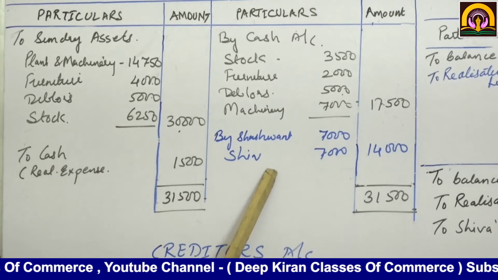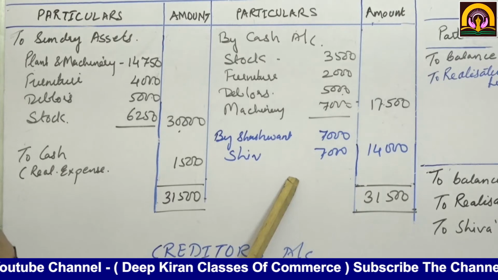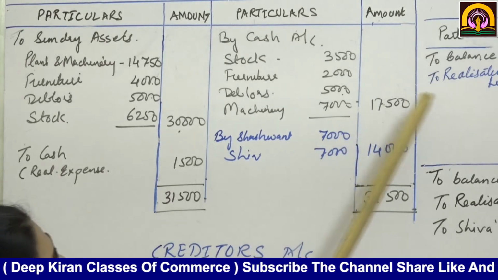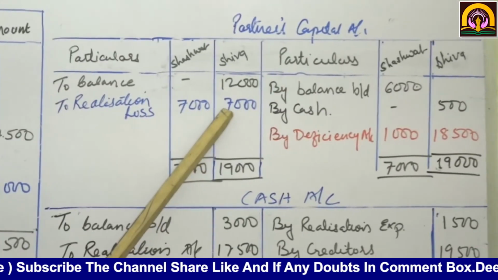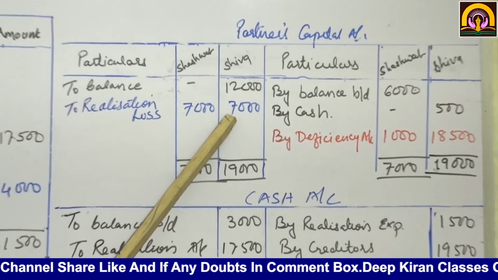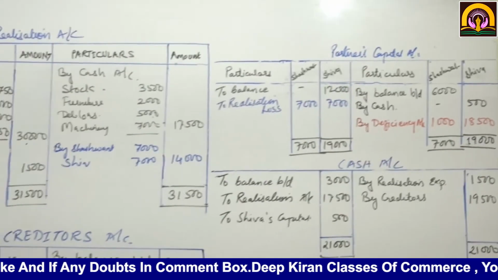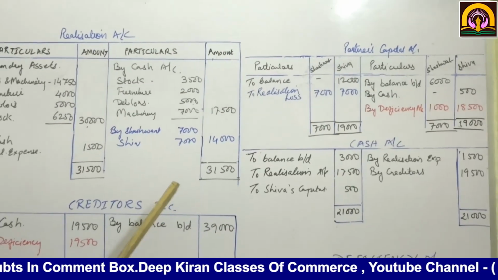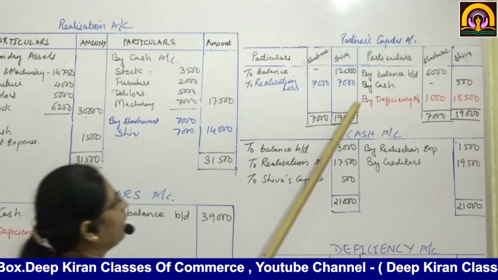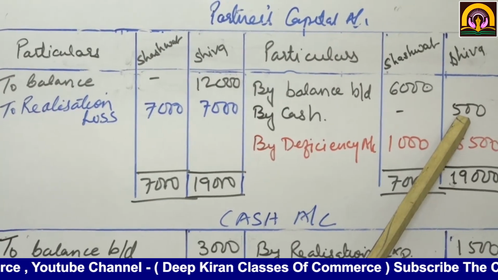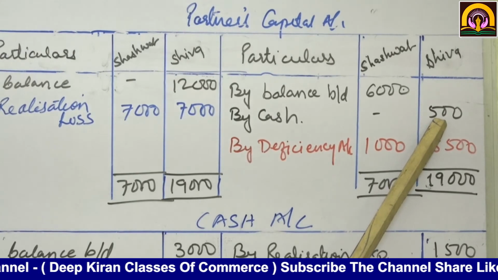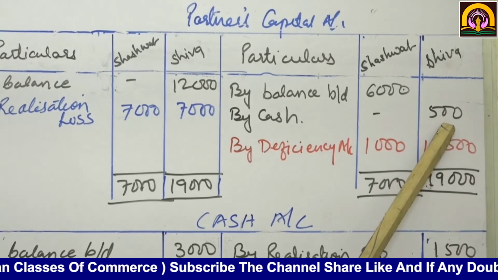Immediately we are going to transfer this realization loss to their capital accounts. So realization loss 7,000, 7,000. Is it clear? Now see, Shiv has brought 500 as cash.